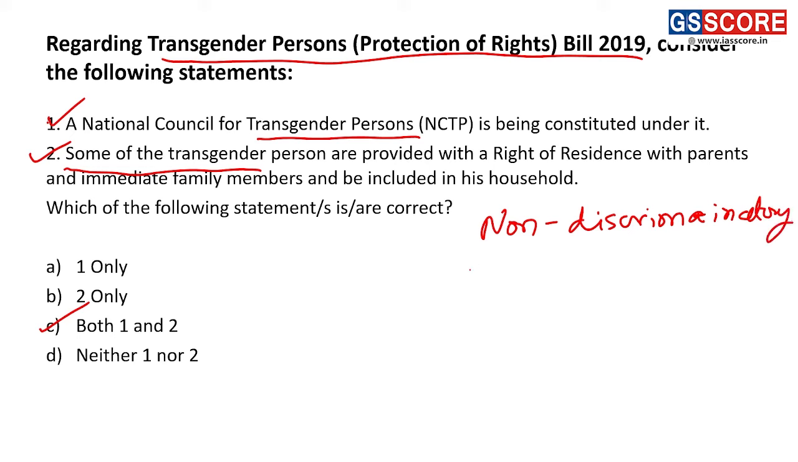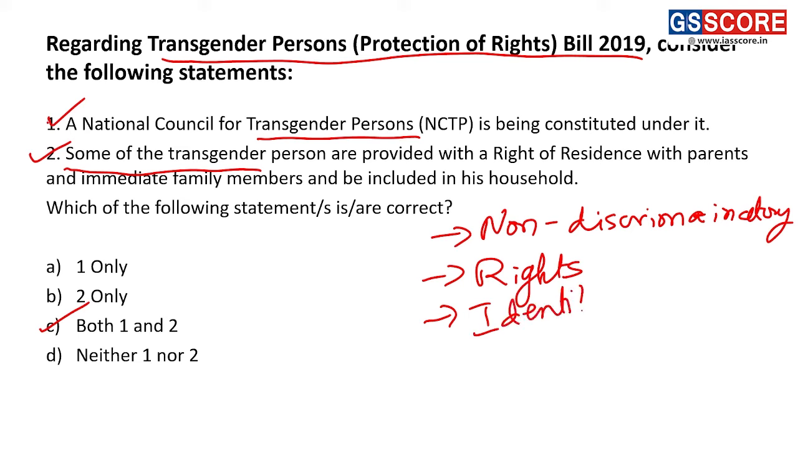Second, it wants to provide some rights to transgenders. It wants to create the identity of transgenders separate from the identities of male and female. All right, an identity of transgenders separate from those of males and females.